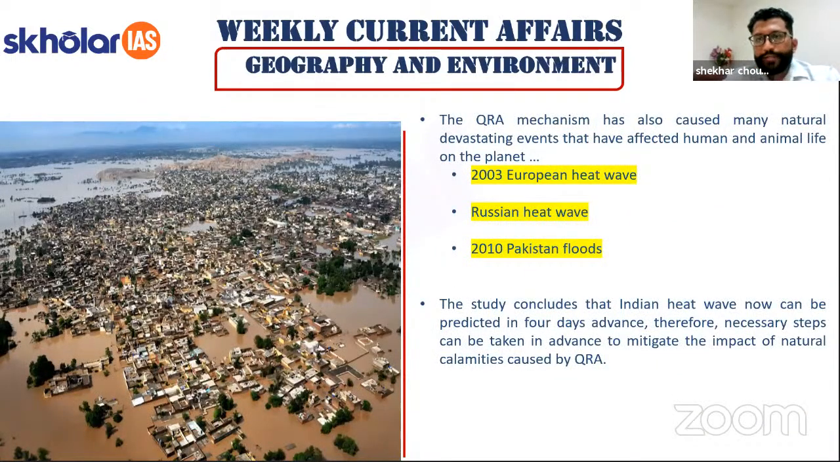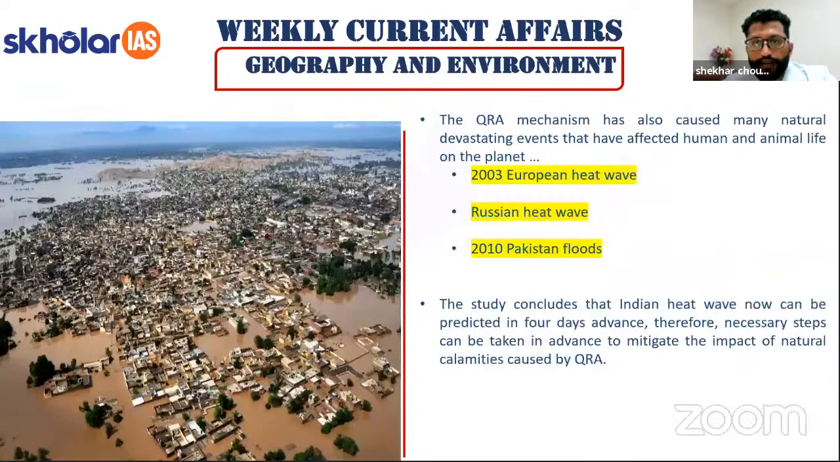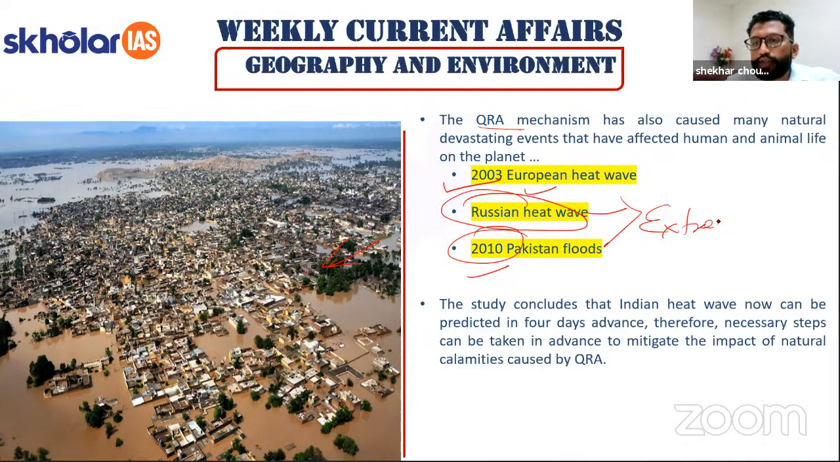So QRA mechanism has also caused many natural devastating events. So you have already seen that the blue zone, the stormy areas, the blue zone is wet areas, right? So the QRA mechanism has also caused many naturally devastating events: 2003 European heat wave, Russian heat wave, and 2010 Pakistan floods. So these were extreme conditions. Those were caused by the QRA mechanism.